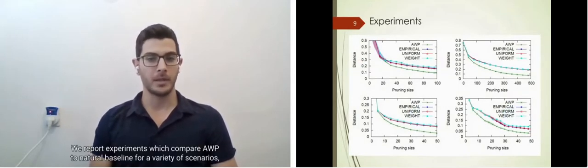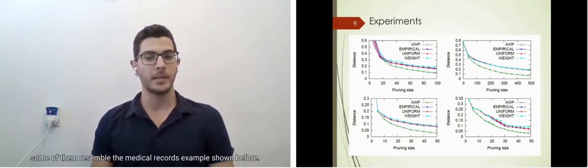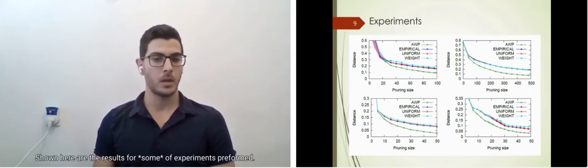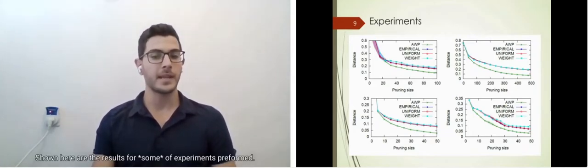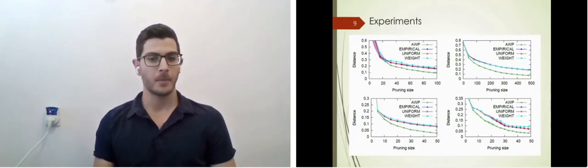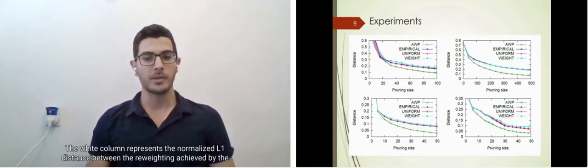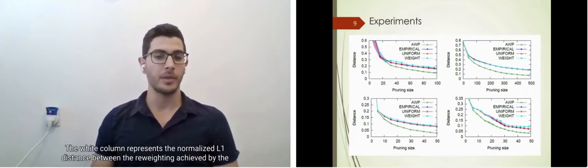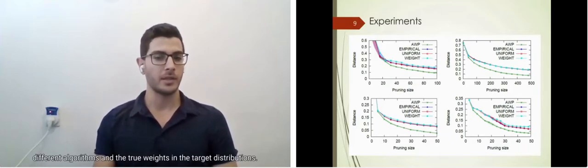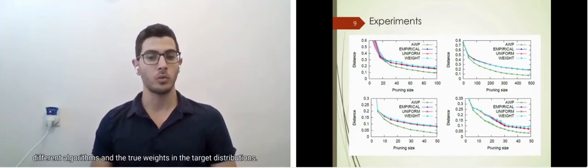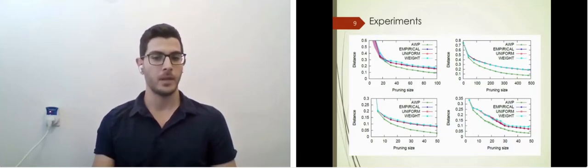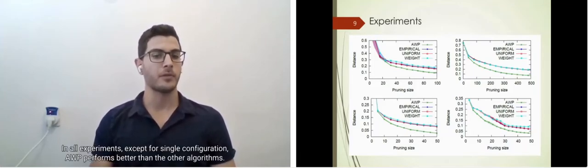We report experiments which compare AWP to natural baselines for a variety of scenarios. Some of them resemble the medical records example shown before. Shown here are the results for some of the experiments performed. The Y axis represents the normalized L1 distance between the reweighting achieved by the different algorithms and the true weights in the target distribution. In all experiments, except for a single configuration, AWP performs better than the other algorithms.